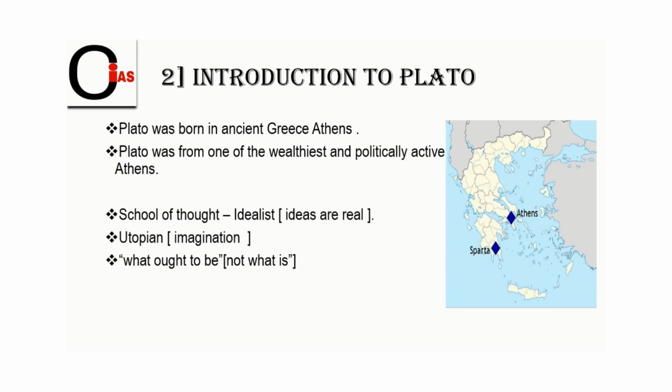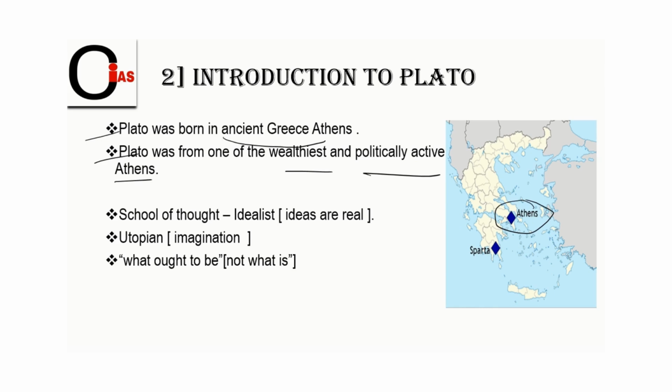So now we shall talk about Plato. That is, introduction to Plato. Plato was born in ancient Greek Athens. As you can see here, Plato was born in Athens. Plato was from one of the wealthiest and politically active families of Athens. So that's the reason, being wealthy and politically active, he wanted to exile Socrates from the prison. He could have helped, but Socrates didn't.